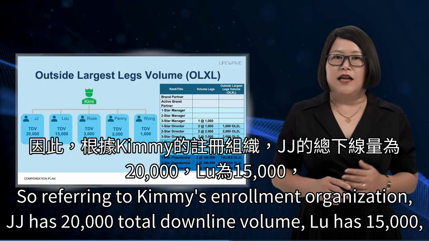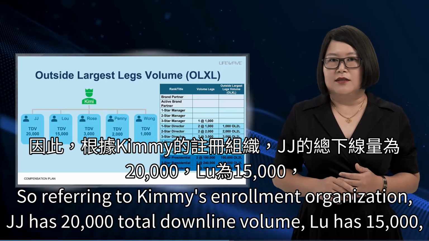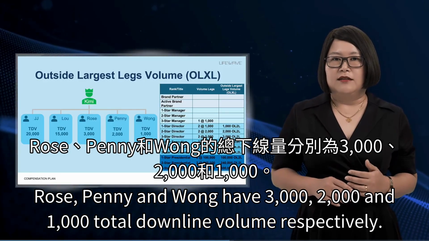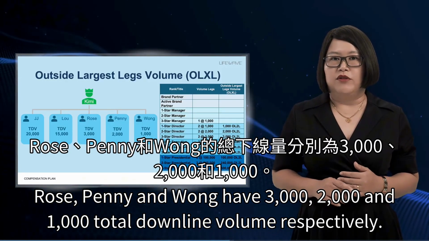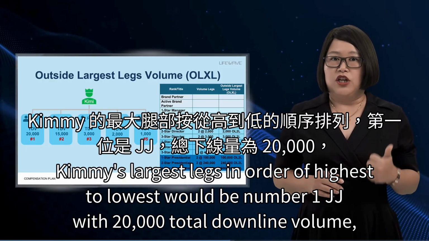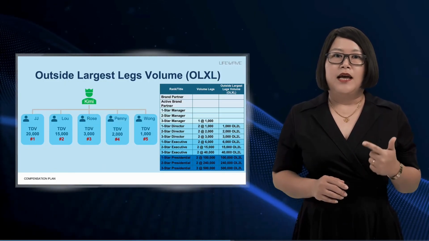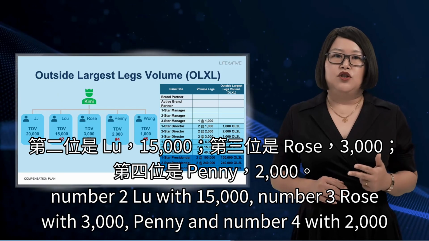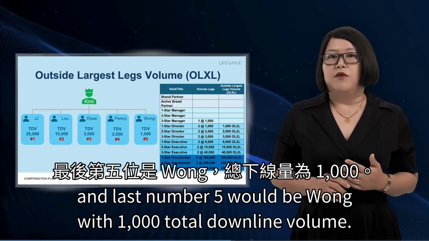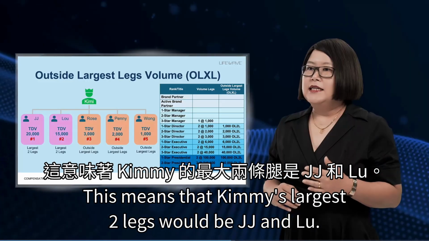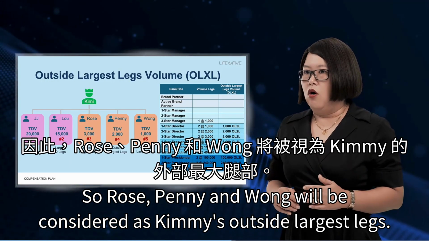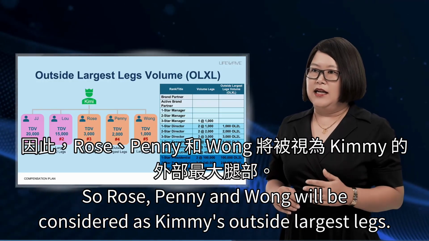So, referring to Kimi's enrollment organization, JJ has 20,000 total downline volume, Lou has 15,000, and Rose, Penny, and Wong have 3,000, 2,000, and 1,000 total downline volume respectively. Kimi's largest legs in order of highest to lowest would be number 1, JJ with 20,000 total downline volume, number 2, Lou with 15,000, number 3, Rose with 3,000, number 4, Penny with 2,000, and last, number 5 would be Wong with 1,000 total downline volume. This means that Kimi's largest 2 legs would be JJ and Lou. So Rose, Penny, and Wong will be considered as Kimi's outside largest legs.